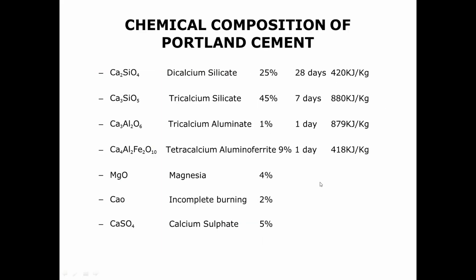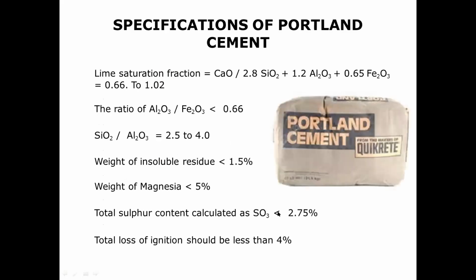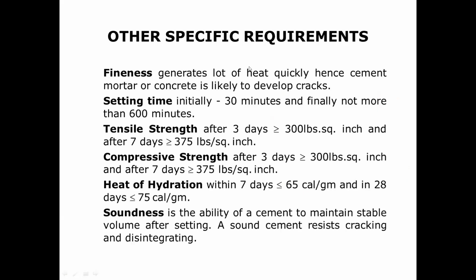After that, packaging, and then the final composition and specification of Portland cement, again its solubility, nature, weight and everything. Other specific requirements for Portland cement: first is fineness, next is setting time, initially 30 minutes and finally not more than 600 minutes. It should not be more than 600 minutes; it should be set.